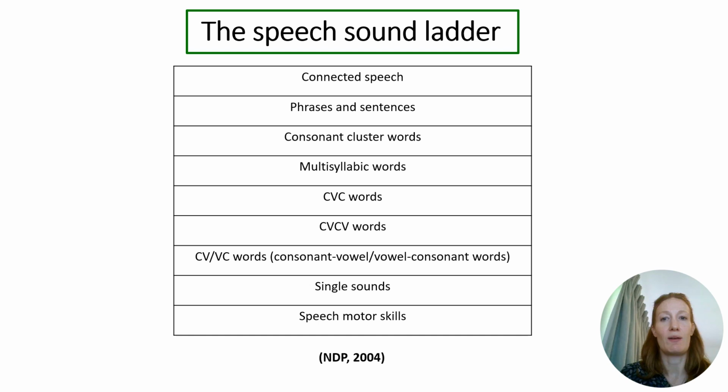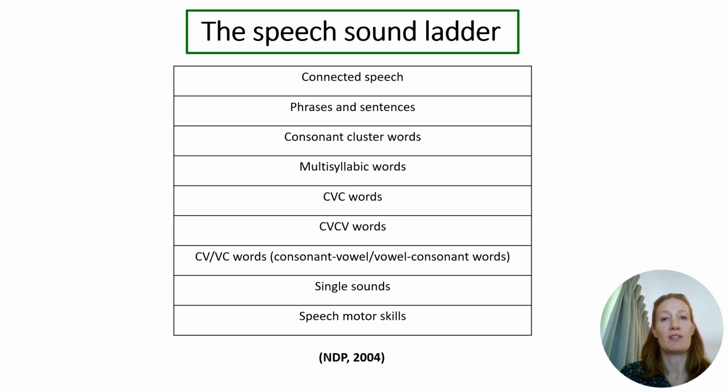Here is the speech sound ladder from the Childhood Apraxia program. It works from the bottom up. Starting at the bottom, you can see speech motor skills, which is an optional layer. This involves practicing movements linked to speech sounds. For example, the lip shape for "ah" or "oo" or "ee". The next level is single sounds. You would work on listening to the difference between these and also producing them.